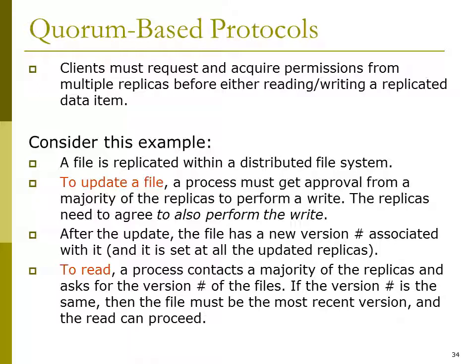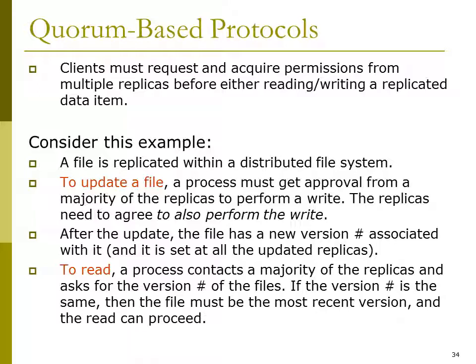Quorum based protocol. Clients must request and acquire permissions from multiple replicas before either reading or writing a replicated item. Consider this example. A file is replicated within a distributed file system. To update a file, a process must get approval from a majority of the replicas to perform a write. The replicas need to agree to also perform the write.